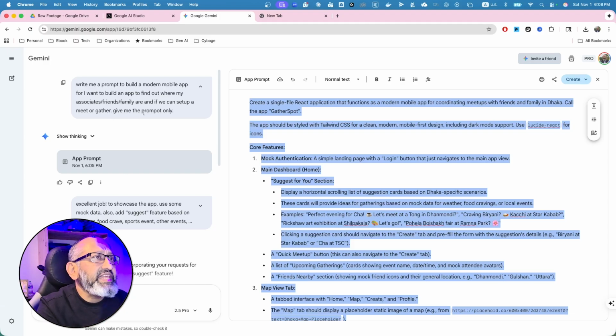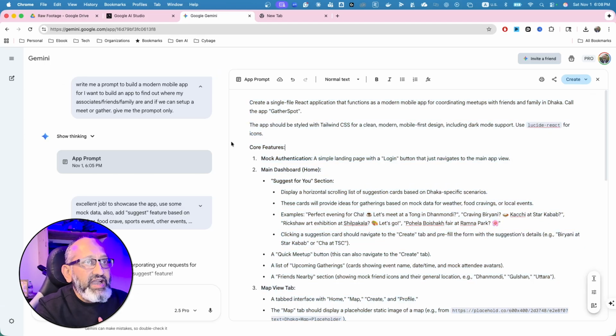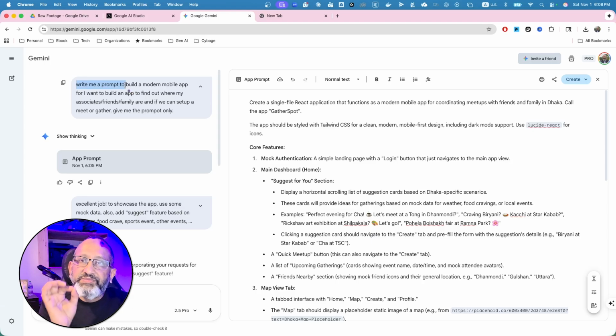So if you see that, I typed it up because sometimes it takes a long time or sometimes they have outages just right before I joined this one. So it created that prompt. Again, I asked it to create a prompt. I've been telling you this is a best practice: write the prompt and let AI generate a proper prompt with all the right information so that you can build it.